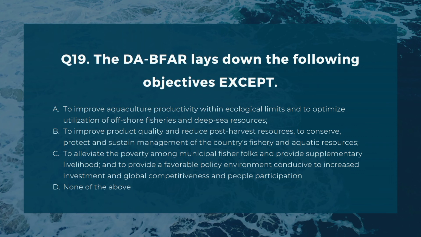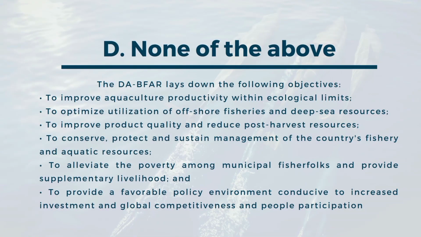C. To alleviate the poverty among municipal fisherfolks and provide supplementary livelihood, and to provide a favorable policy environment conducive to increased investment and global competitiveness and people participation. D. None of the above. The correct answer is D.